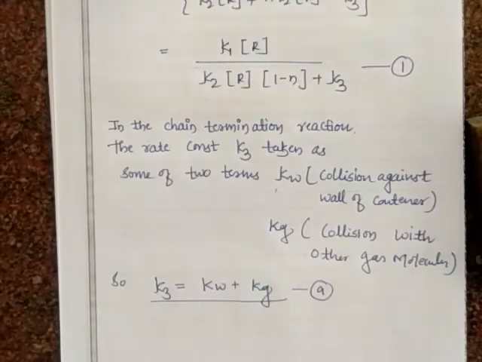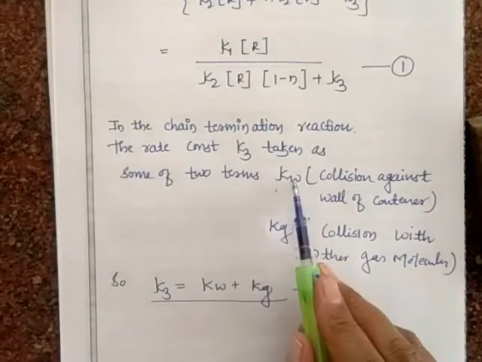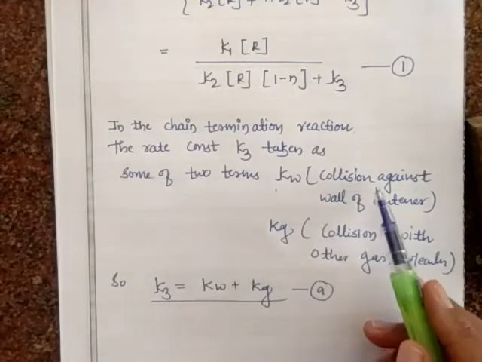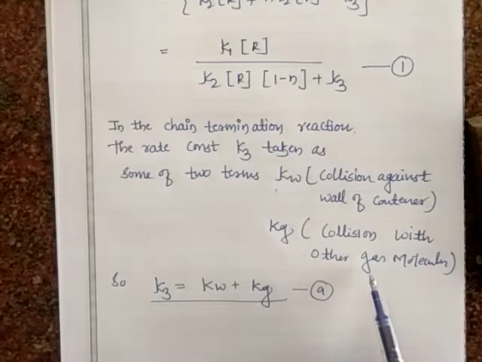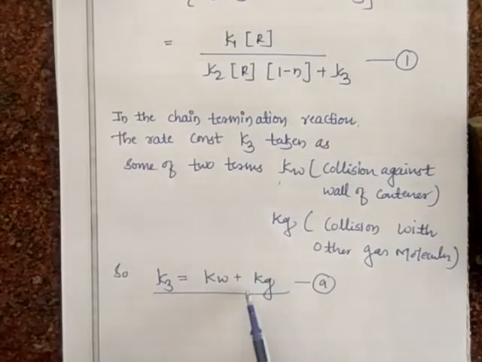I have already told that in the chain termination reaction the rate constant K3 is taken as the sum of Kw and Kg. Kw is collision against the wall of the container and Kg is collision with other gas molecules. So K3 is equal to Kw plus Kg.